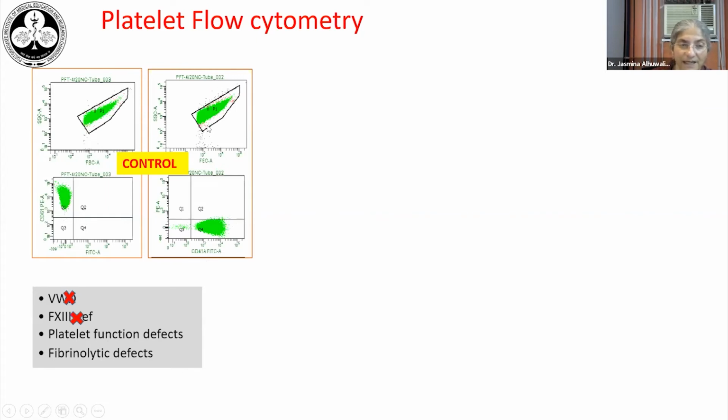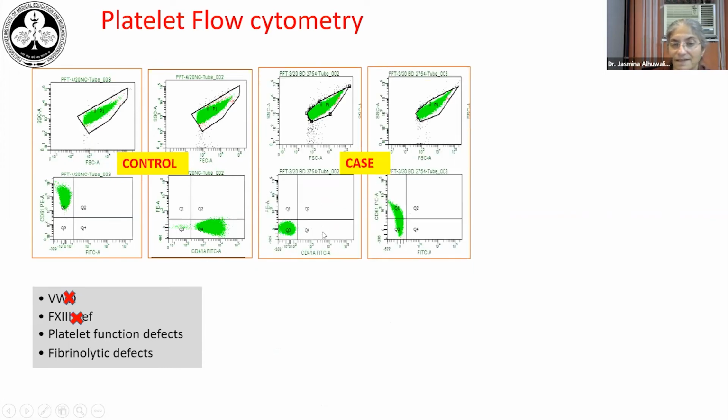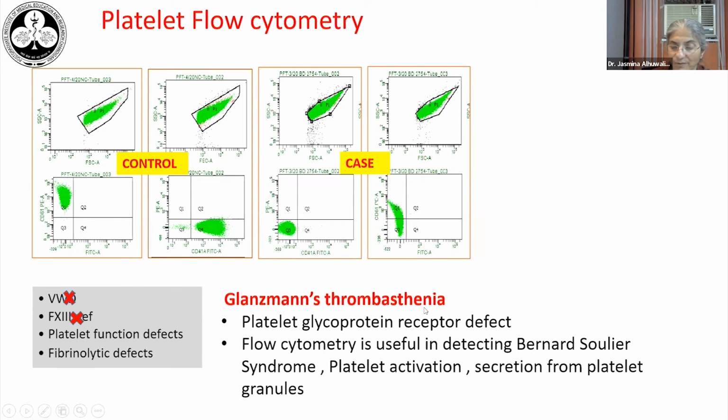In a normal person's platelets, they are nicely positive for both CD61 and CD41. Whereas in our patient, we can see that CD41 is absent and CD61 is partially absent. So this is an abnormal pattern which confirms Glanzmann's thrombasthenia. And as I said already, it's a platelet glycoprotein receptor defect. Flow cytometry is useful in detecting Bernard-Soulier syndrome also, another platelet function defect. It can point out defects in platelet activation and secretion from platelet granules.